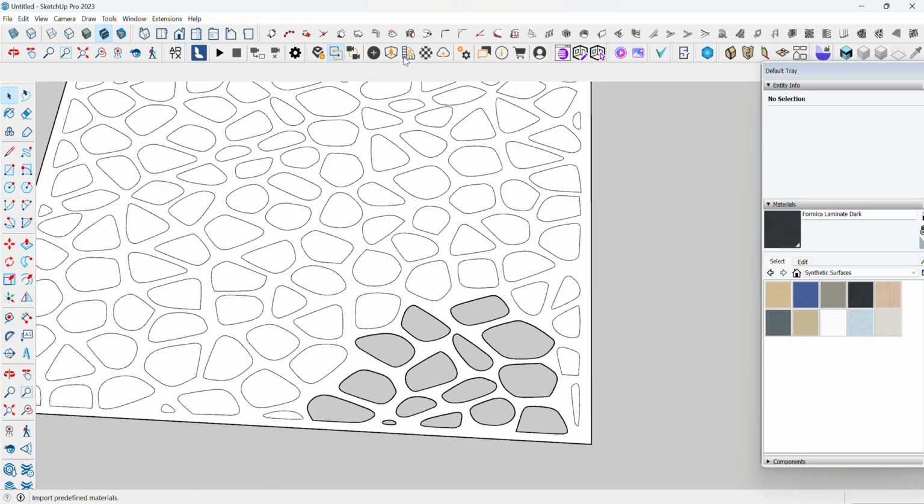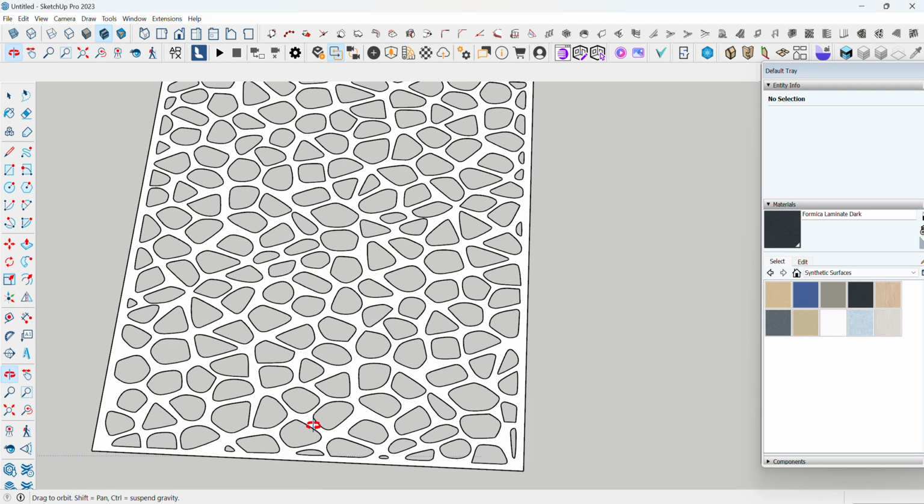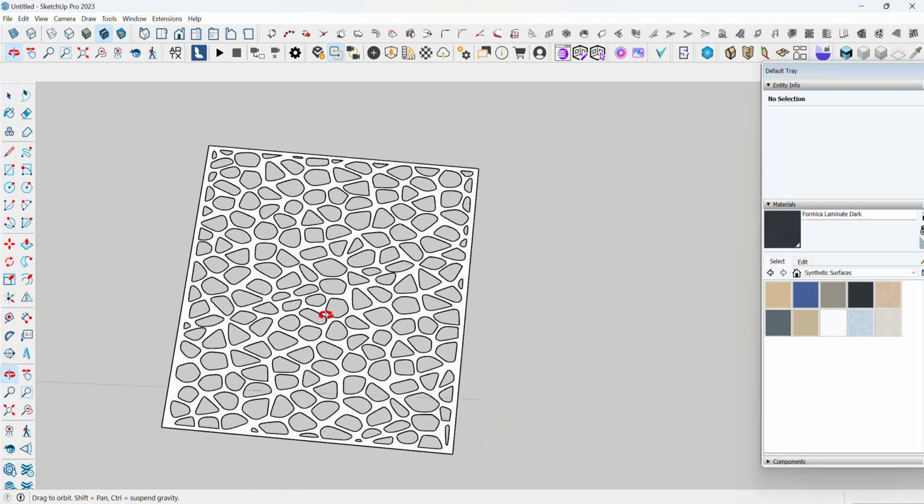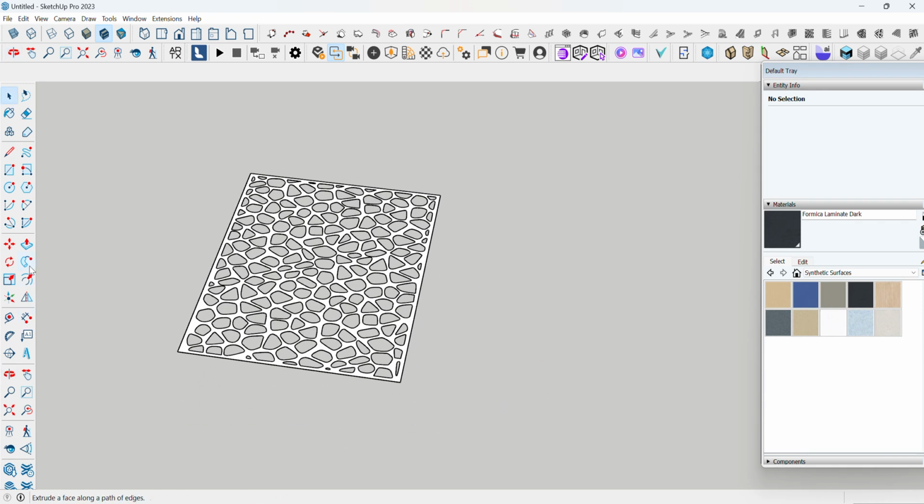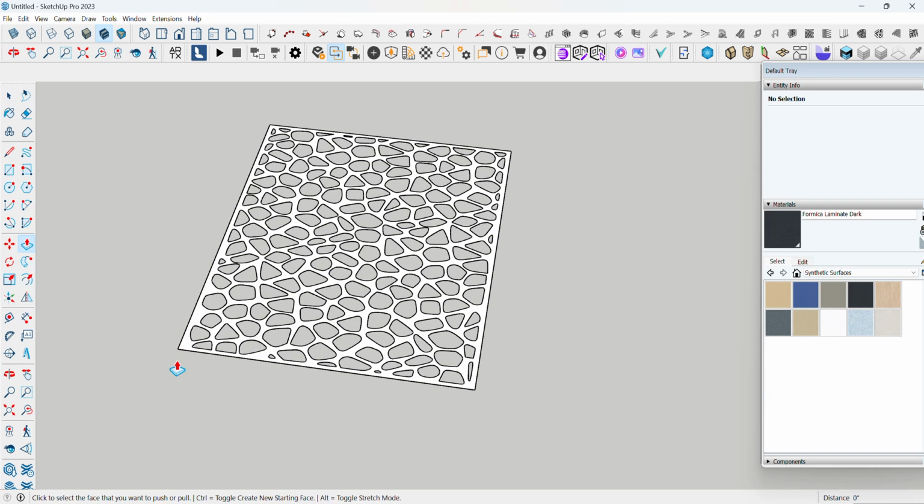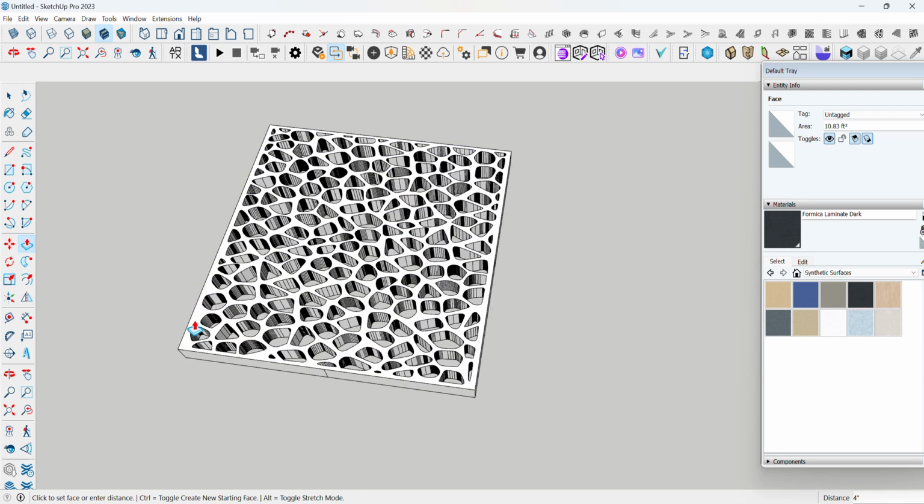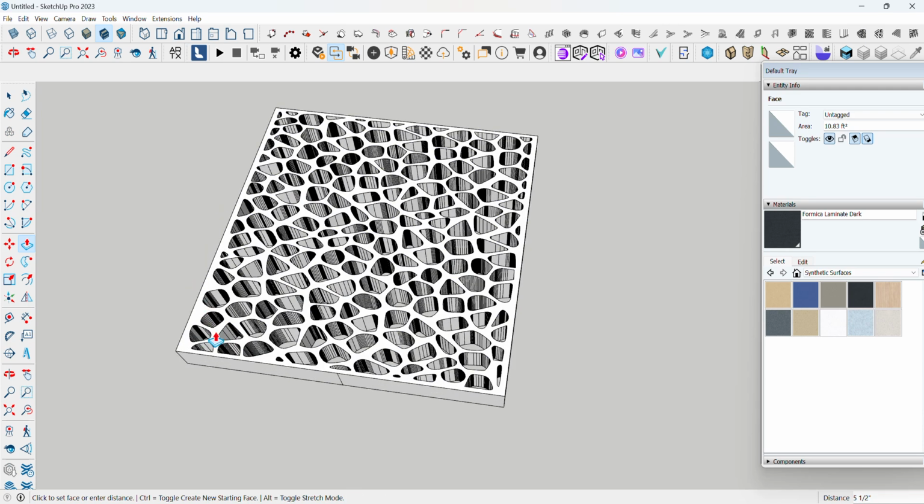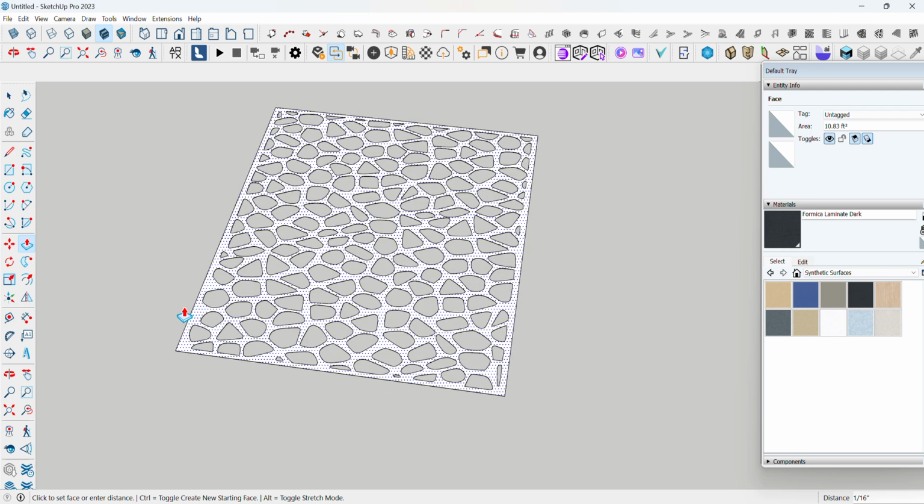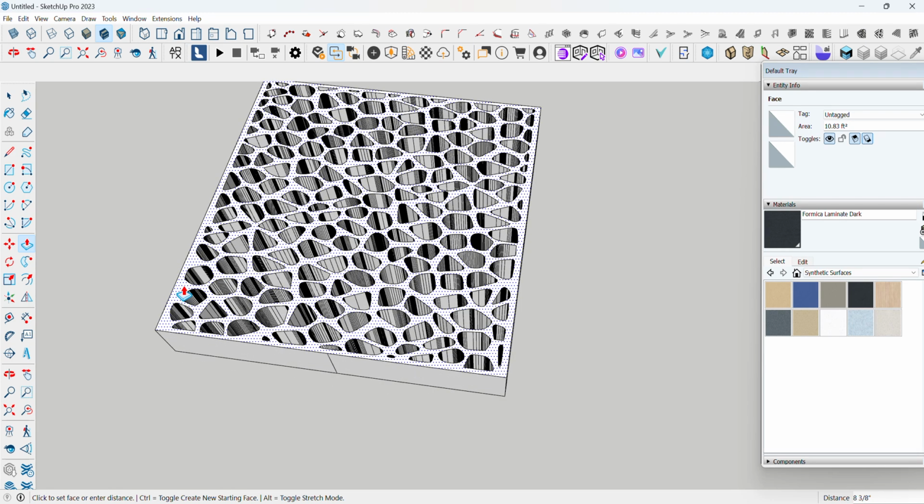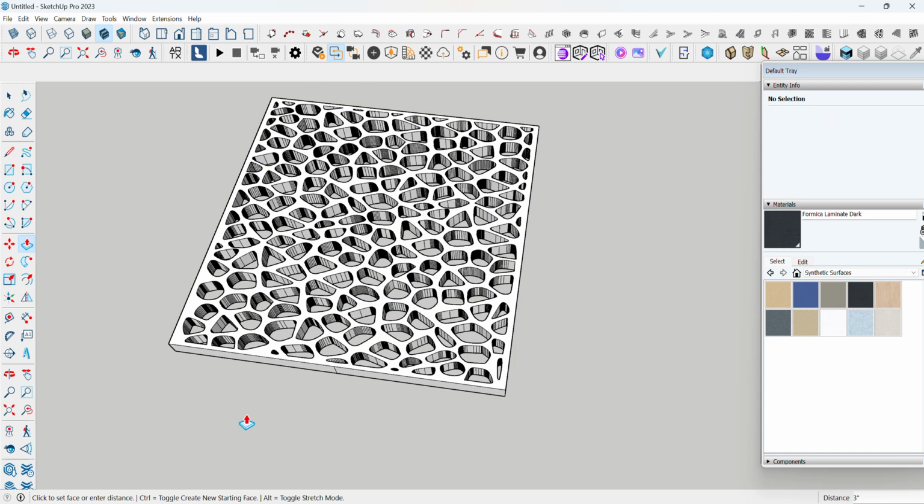So let's do that. Here I have deleted all the inner faces, as you can see. After deleting this, you have to go for the Push/Pull option and select whatever area you want to extrude, and then we have to give a value. As you can see here, how the face is getting extruded. I'll give it 3 inches, enter. However much value you want, accordingly you have to set the extrusion value.